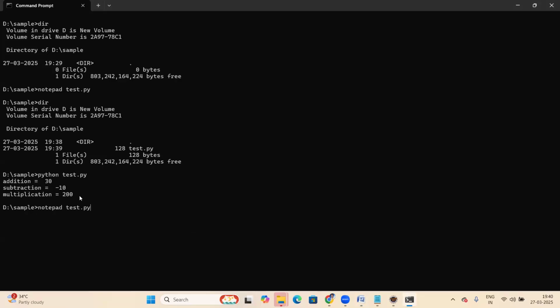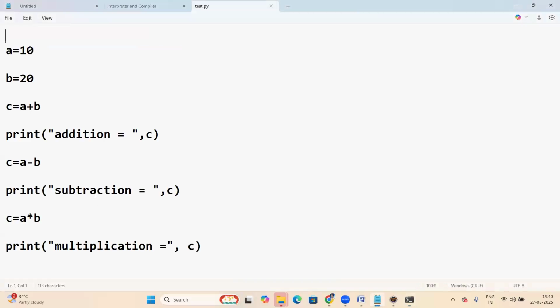Suppose there are any mistakes, then what happens? Suppose a bracket is missing here, a double quotation is missing here, a comma is missing here. There are 3 errors, totally 3 mistakes in this program.